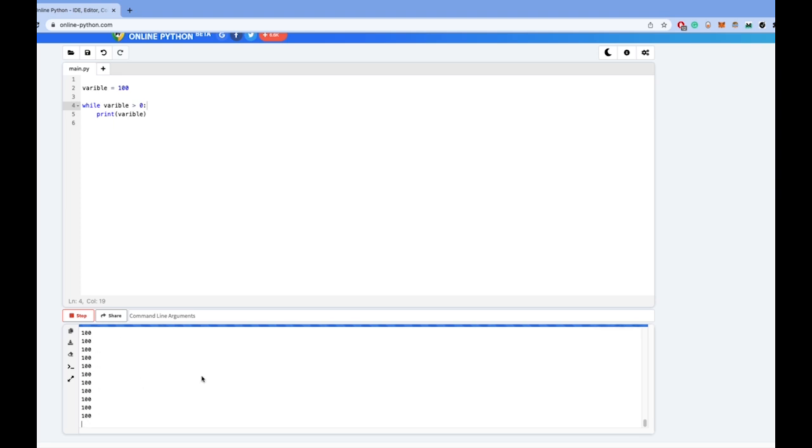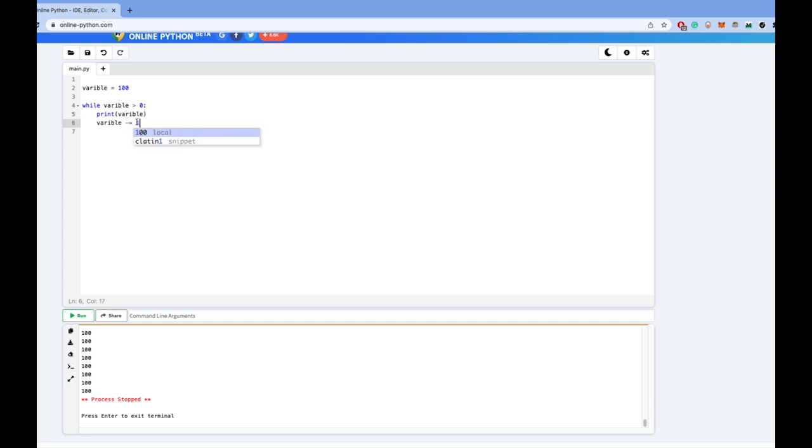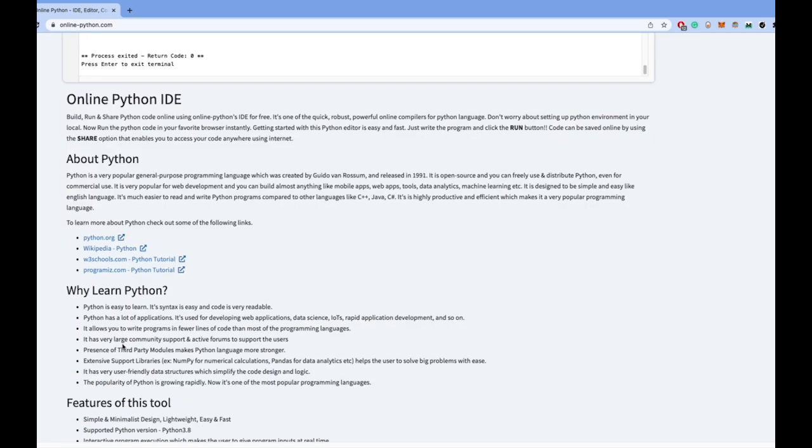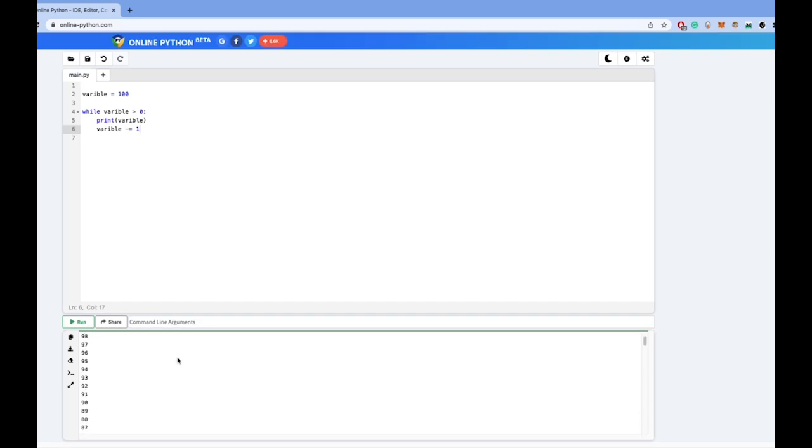You'll notice it continues to print 100s and it does not stop. I have to manually stop it. Process stopped. Now, let's subtract 1 from variable on each iteration of the loop. And there, that was very quick, but as you can see, it counts down from 100 to 1.